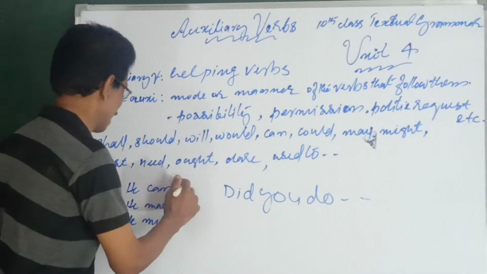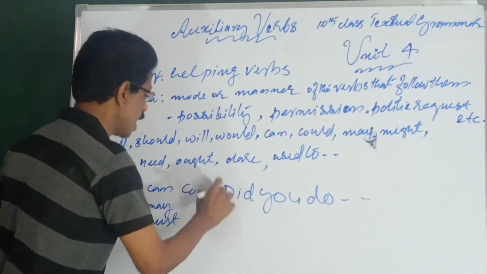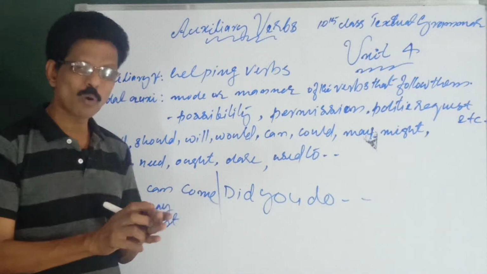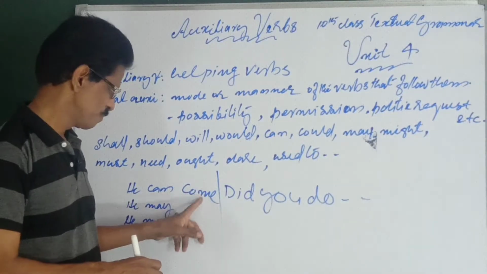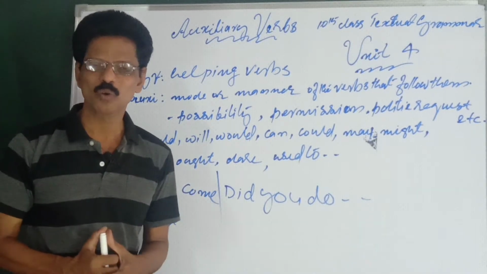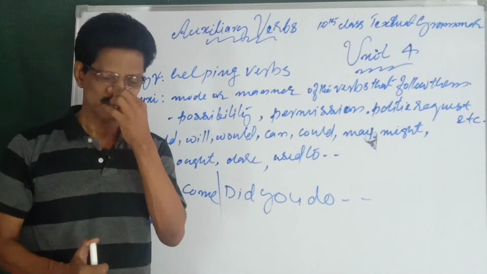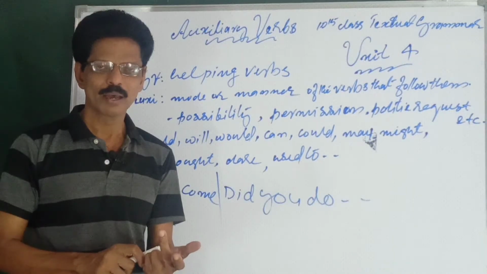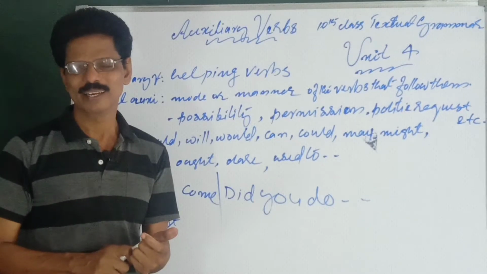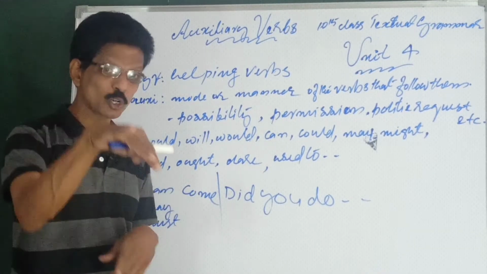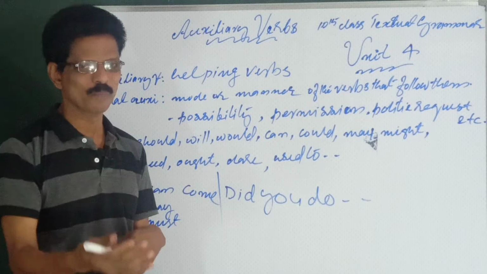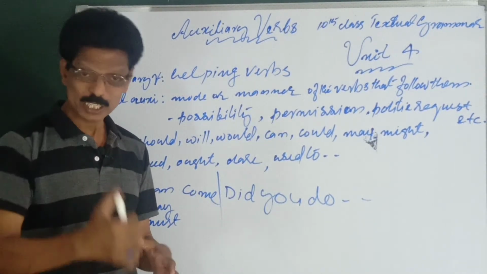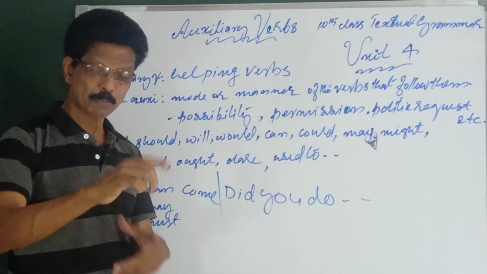See, he can come, for example. In what way he should come? He can come, he may come, he must come. The mode of the verbs that follow them. You see, the mode is changing according to the modal auxiliary. So they express ideas like possibility, permission, polite request, etc. See, what you ought to do, ought to means what? What you are supposed to do. See, what is your duty? You ought to respect your parents. What you are expected to do.